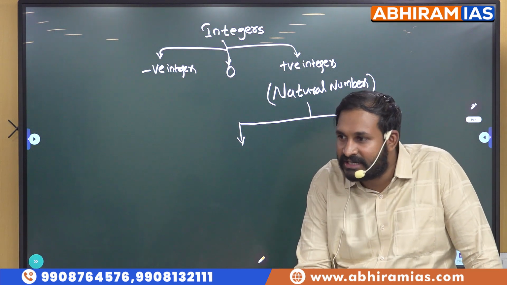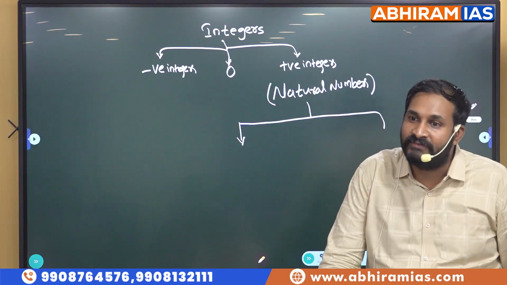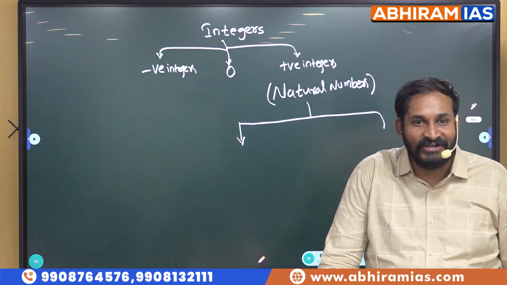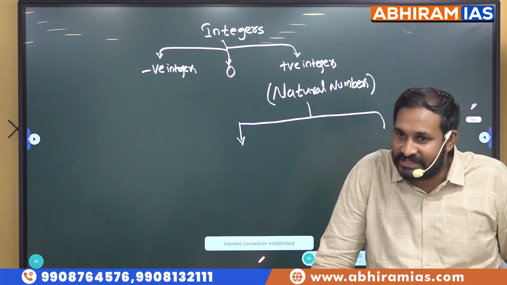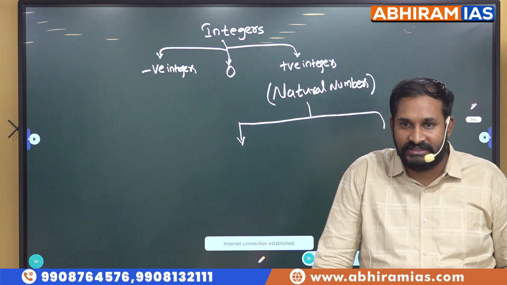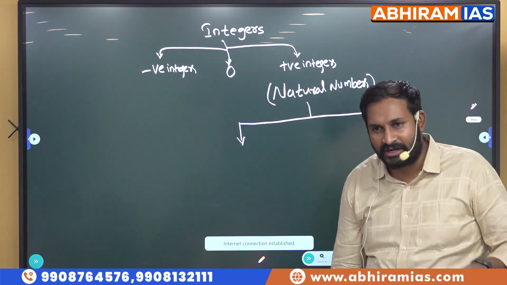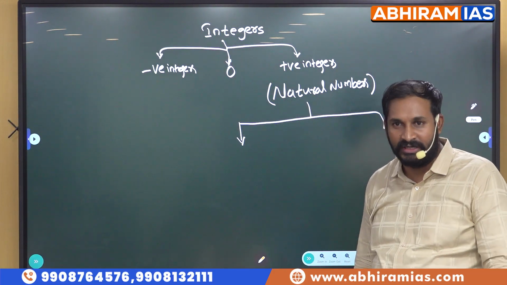Remember this, 0 is an even digit. This is one more confusing area. That is the reason I told you 0 is divisible by any number. Even digit, not odd, and not neither nor. It is not like that. Yes, 0 is an even digit only.